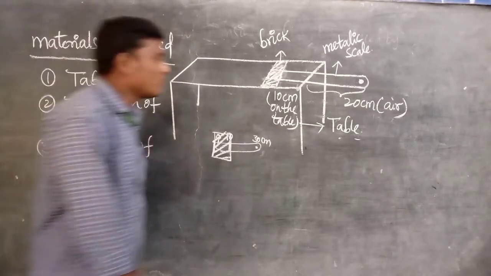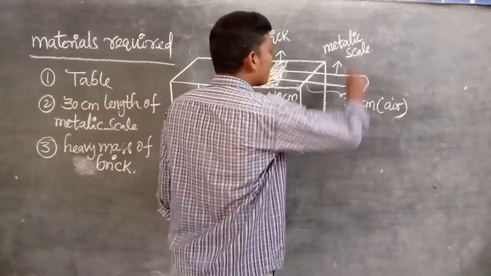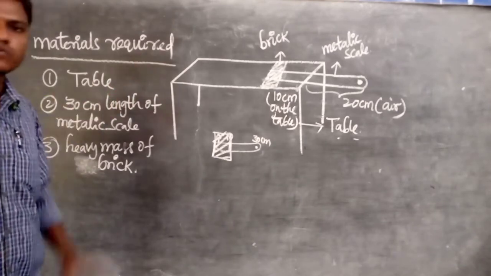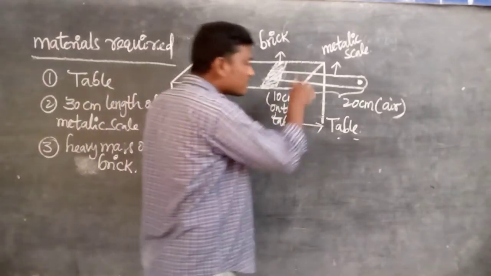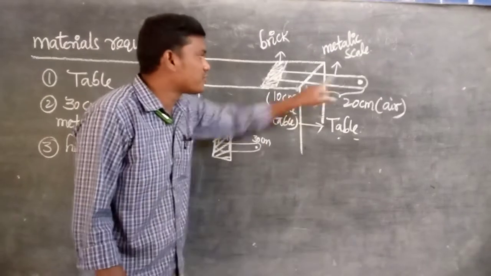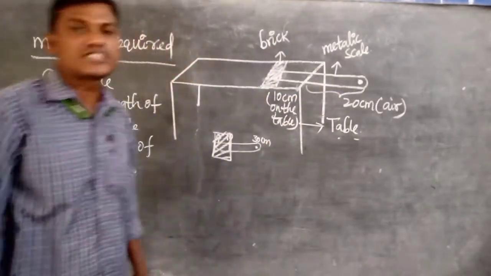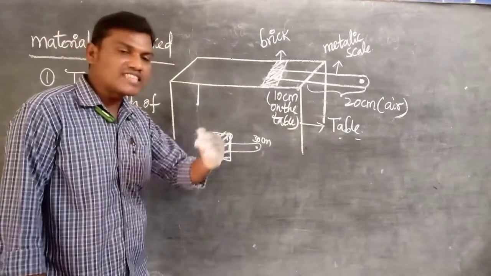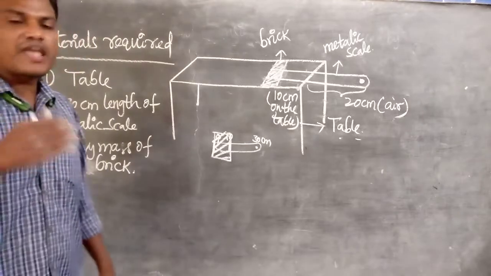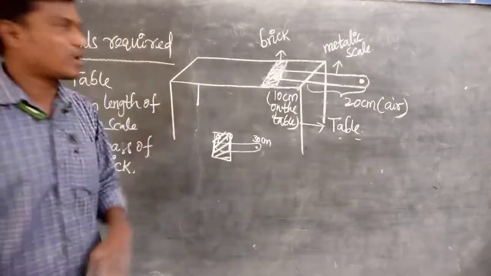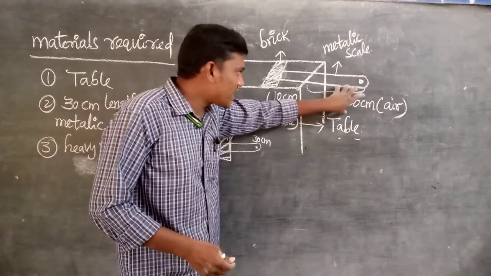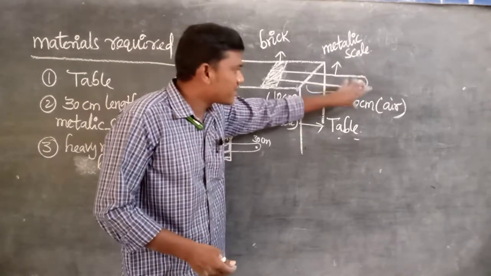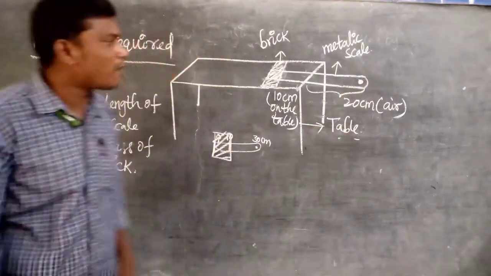Next, with the help of your finger, initially tap the free end of the scale with a little force, say 10 Newton. At that time you observe how many vibrations are produced by the scale and how loud the sound is. Next, the second time, you can increase the force. In the same way, repeat the same thing, increasing the force 3 or 4 times. First 10 Newton, second 20 Newton, third 30 Newton, like that. Or first 5 Newton, next 10 Newton, next 15 Newton force is applied on the scale.